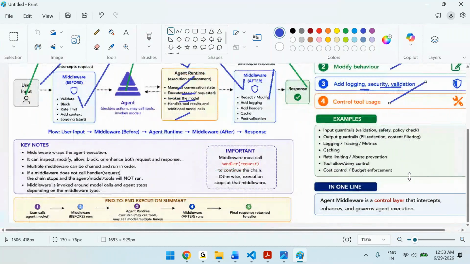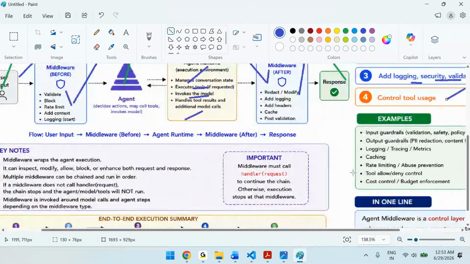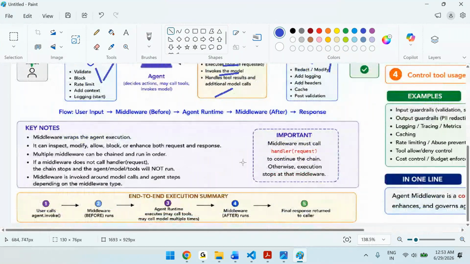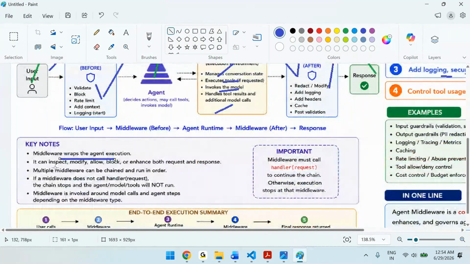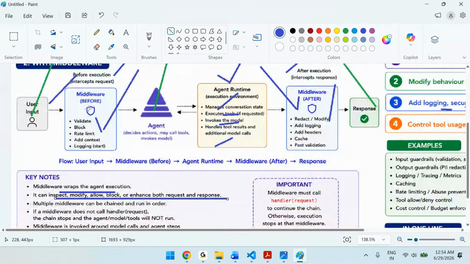We'll use middlewares a lot here. That's why this is an important concept. Now you can see whatever we discussed is available here. Middlewares wrap around agent execution. That's what I told you. This is the agent, so it can be before, it can be after. Then it intercepts, modifies, allows, blocks, and enhances the requests and responses. That's what we discussed just now.